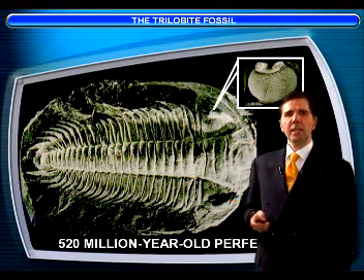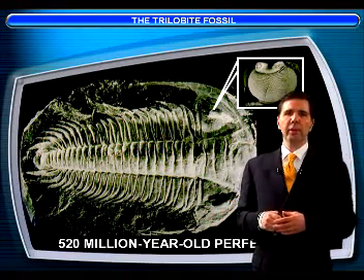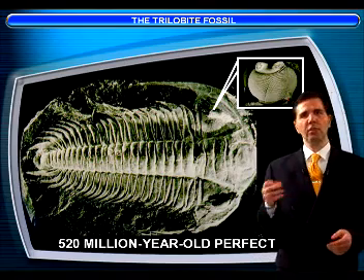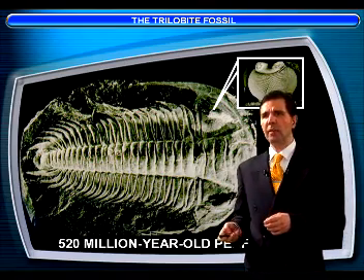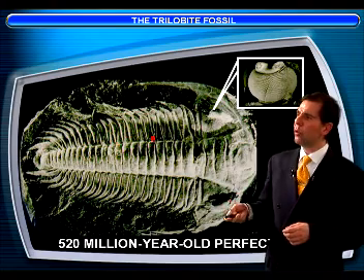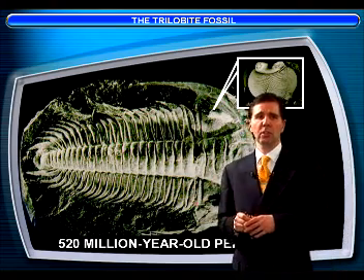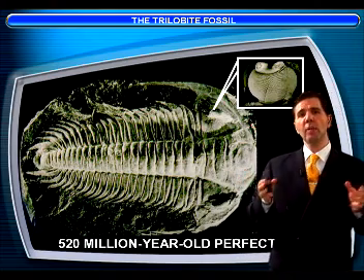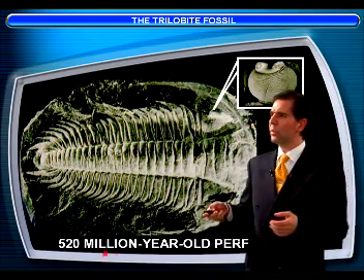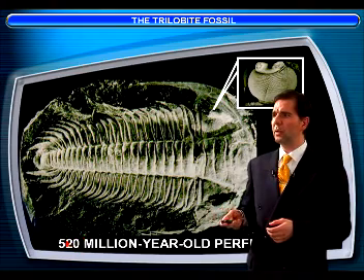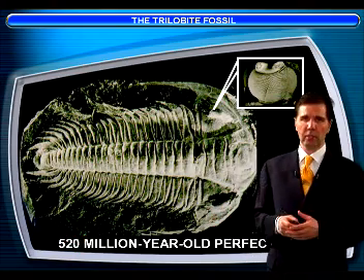Now, we have some animals from the time of the Cambrian period. For example, we have starfish, jellyfish, worms, snails. However, we also have animals called trilobites. Trilobites are extinct species, which means we do not have trilobites anymore. They lived 540 million years ago, more than 500 million years ago, and they became extinct.